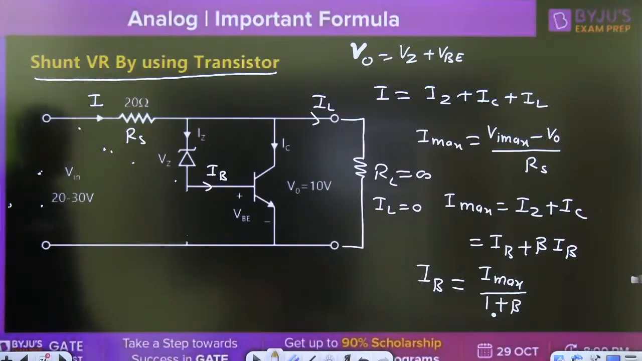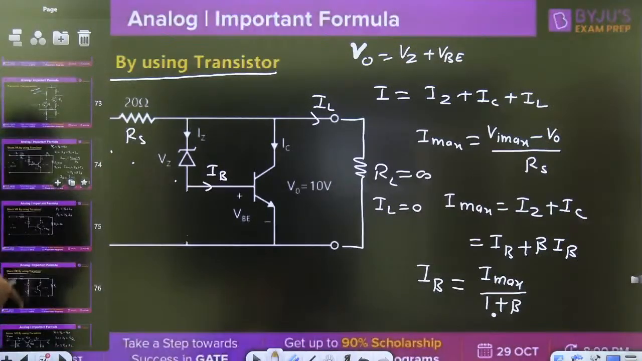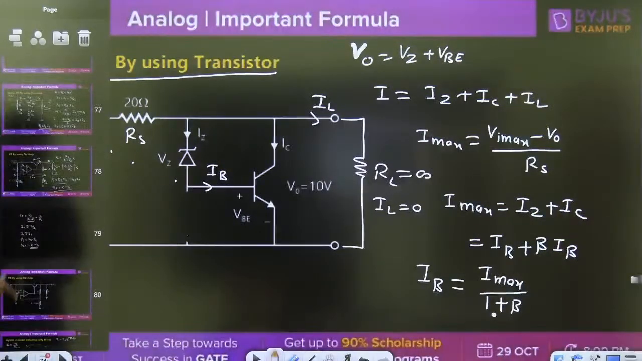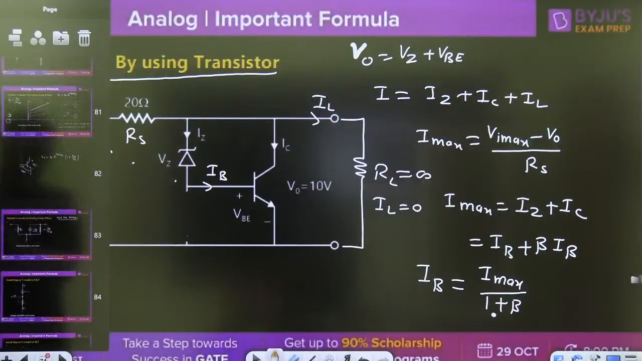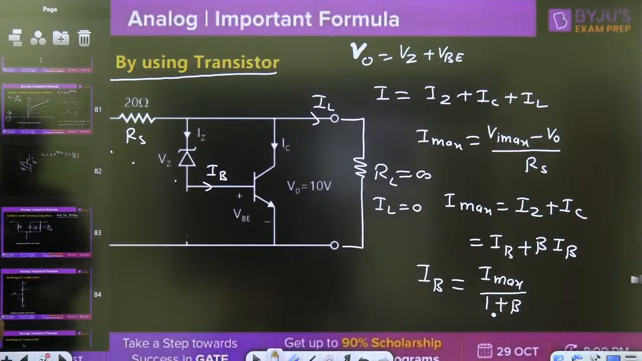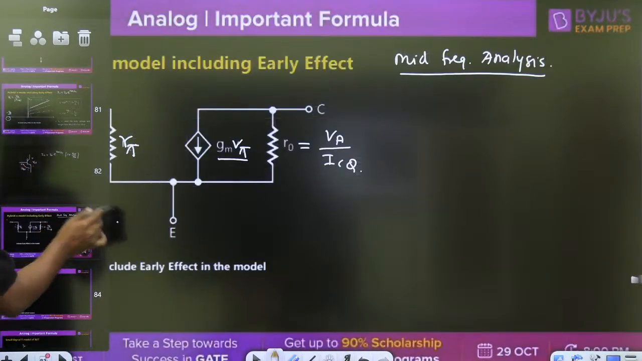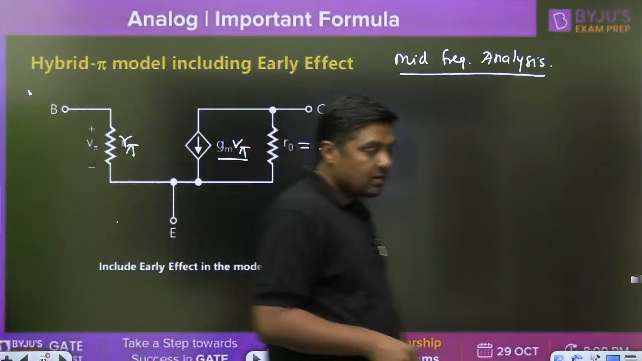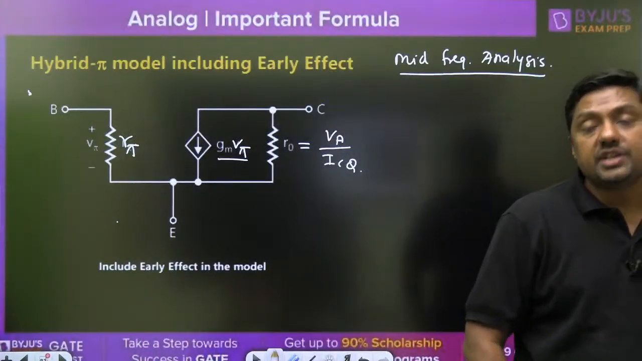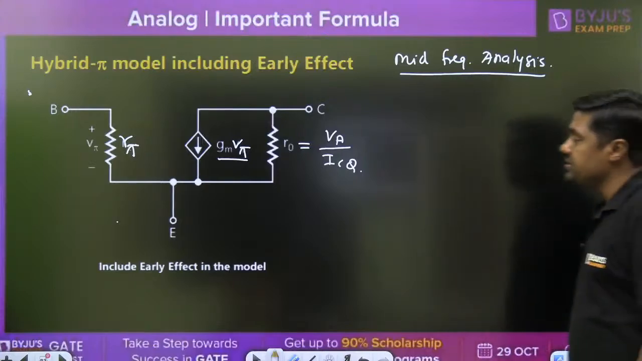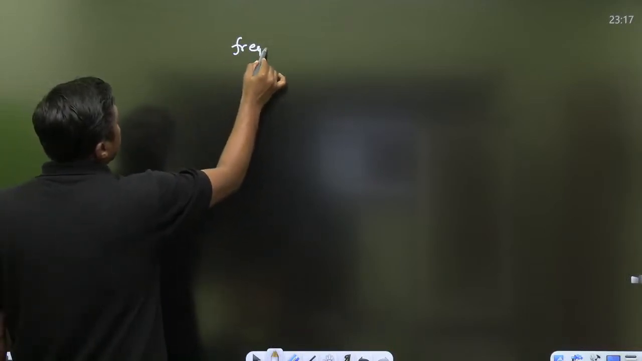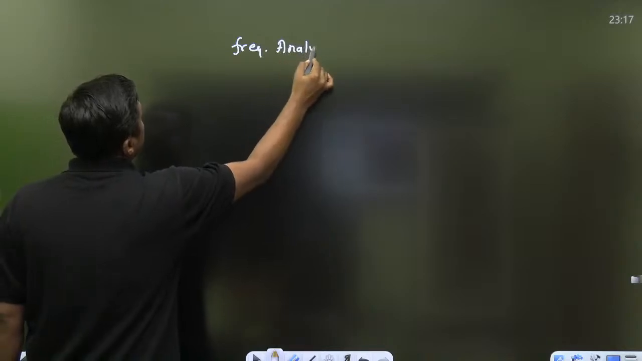Now we have already discussed the voltage regulator by using the BJT and by using the operational amplifier. Now after biasing, frequency analysis of BJT. First of all, frequency analysis means, remember,